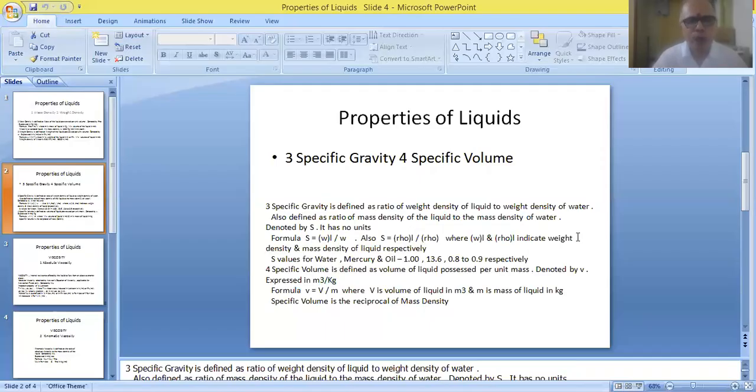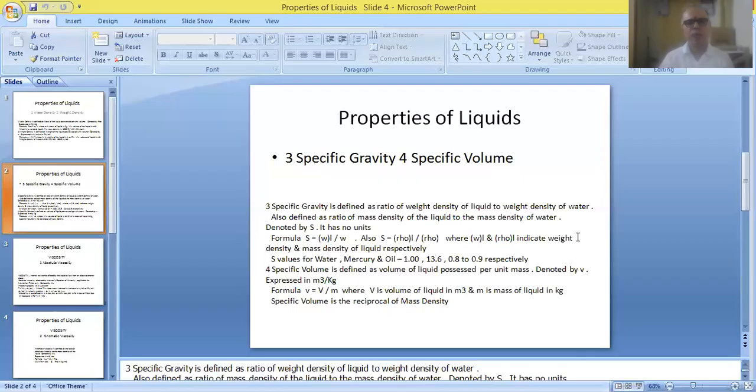If you want to measure the specific gravity of a liquid, you take the weight density of liquid, take the weight density of water, and find the ratio, and you get the specific gravity of the liquid. Or alternatively, you take the mass density of liquid and the mass density of water and find the ratio of these two items. Then still you get the specific gravity of the liquid.